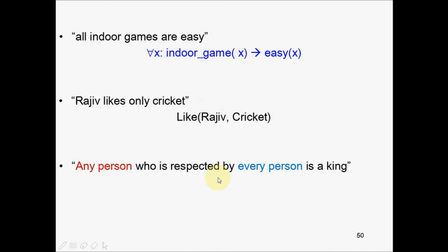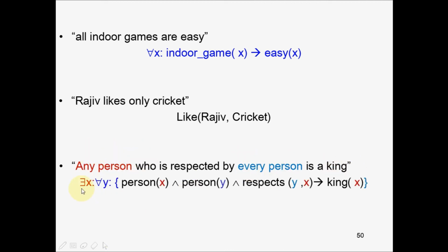Any person who is respected by every person is a king. Now, when I say any person, this is existentially quantified. When I say every person, this is universally quantified. And if every person respects any person, then that any person is a king. So there exists some x, for all y, that is for every person.